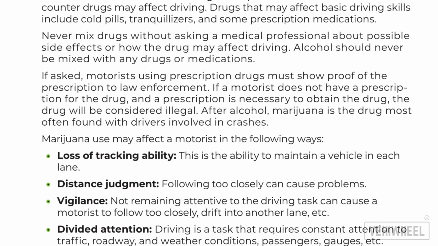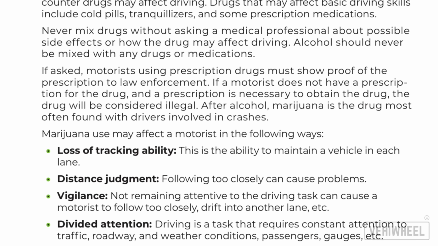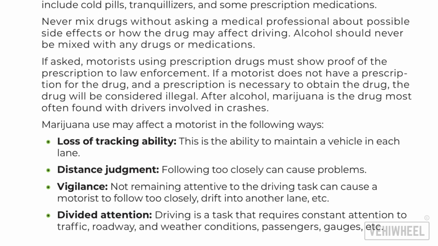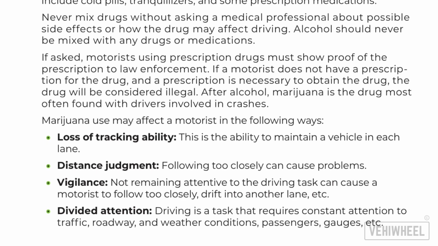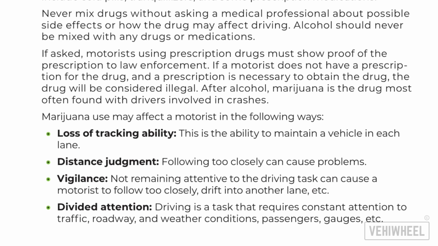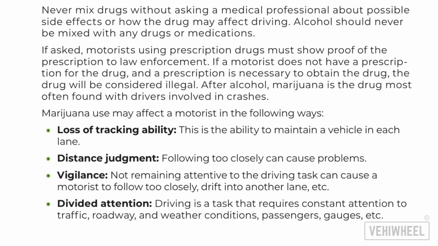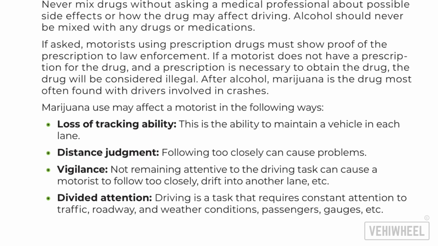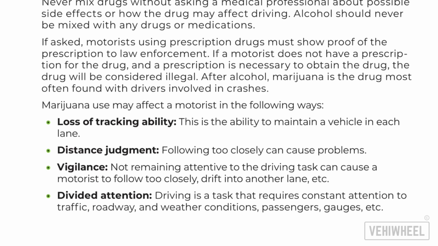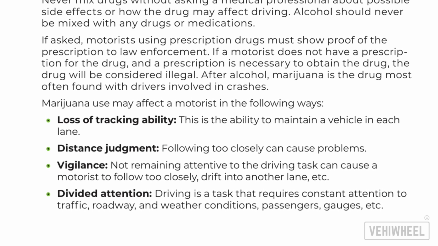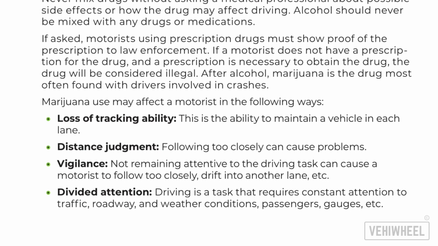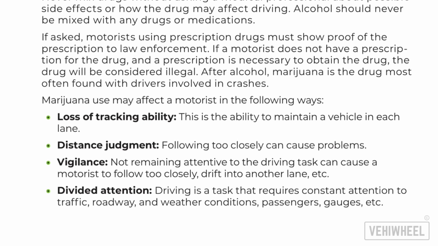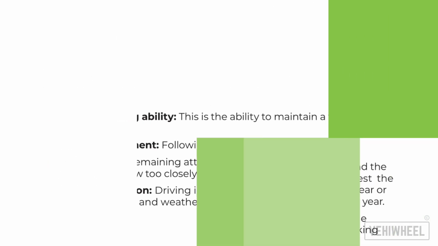Marijuana use may affect a motorist in the following ways. Loss of tracking ability. This is the ability to maintain a vehicle in each lane. Distance judgment. Following too closely can cause problems. Vigilance. Not remaining attentive to the driving task can cause a motorist to follow too closely, drift into another lane, etc. Divided attention. Driving is a task that requires constant attention to traffic, roadway, and weather conditions, passengers, gauges, etc.